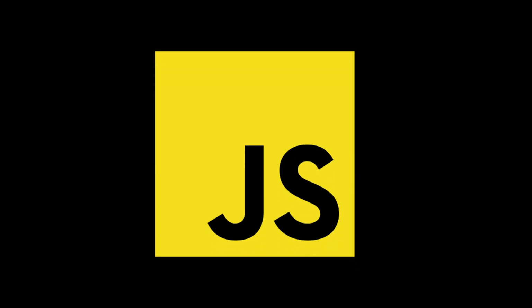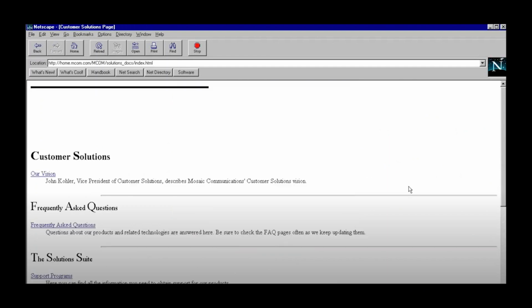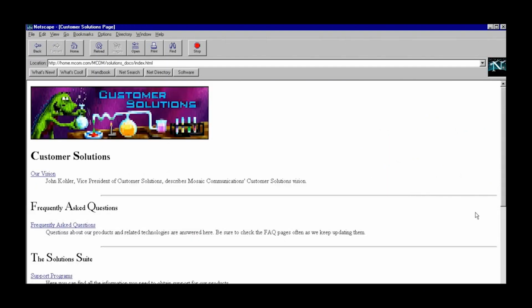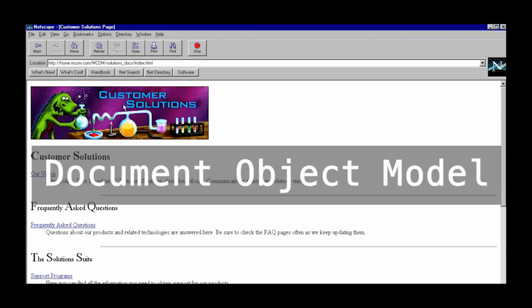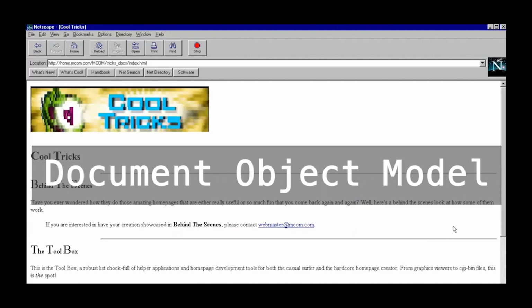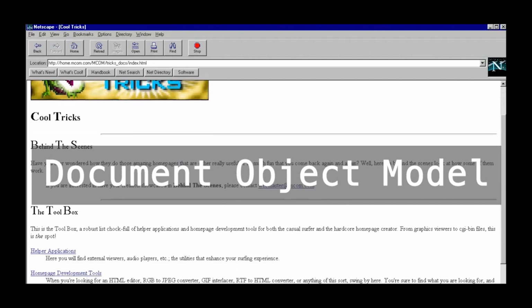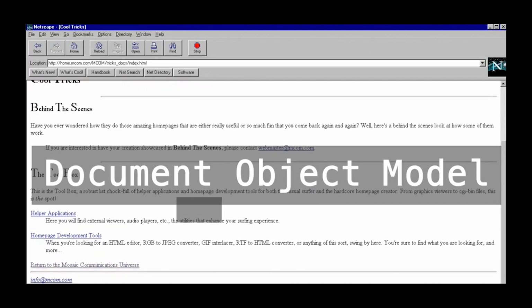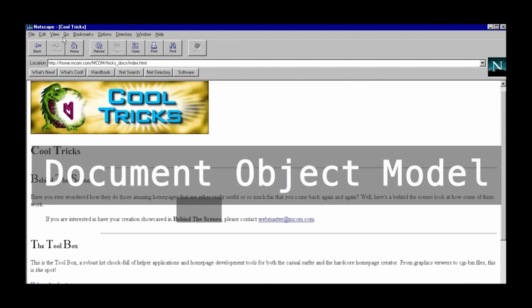JavaScript has come a long way since it was created. It was initially written as a way to make the Netscape browser more interactive, more specifically to interact with the Document Object Model, or DOM, that is written in HTML. Back then, the capabilities of what you could do on the web were limited and still hard to pull off.